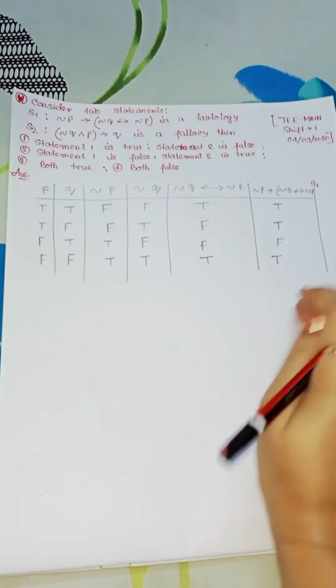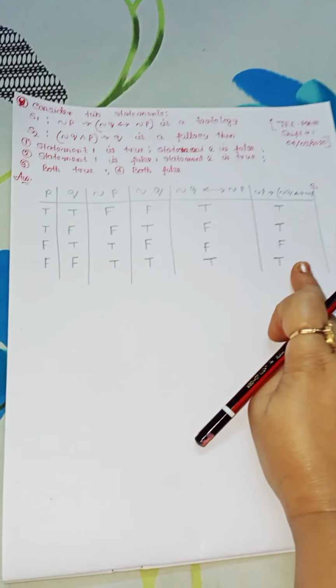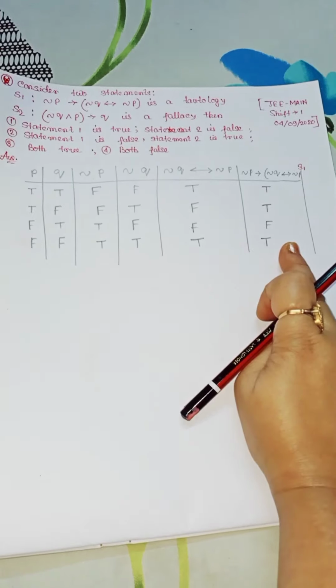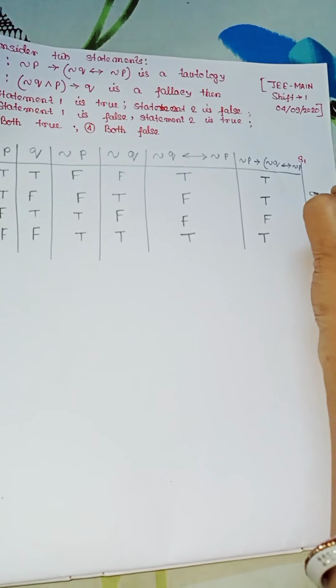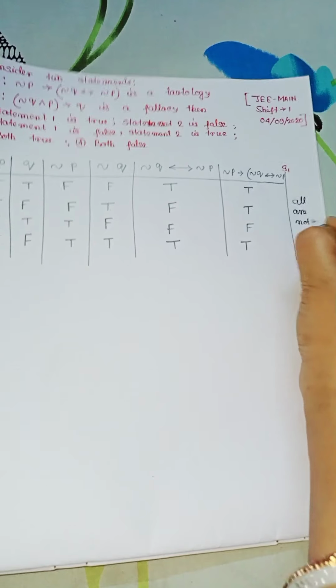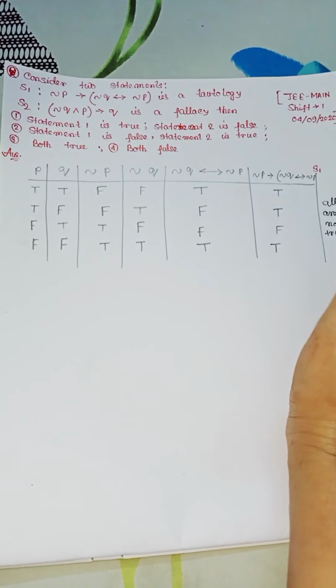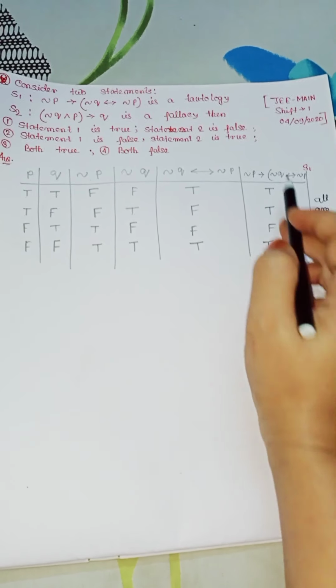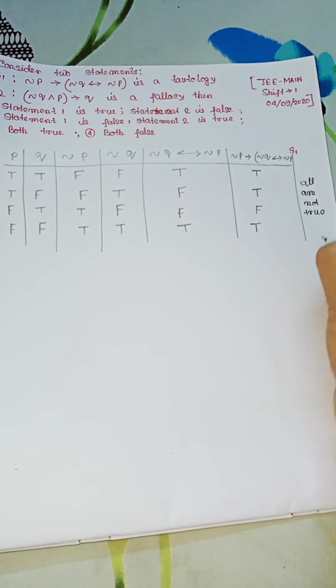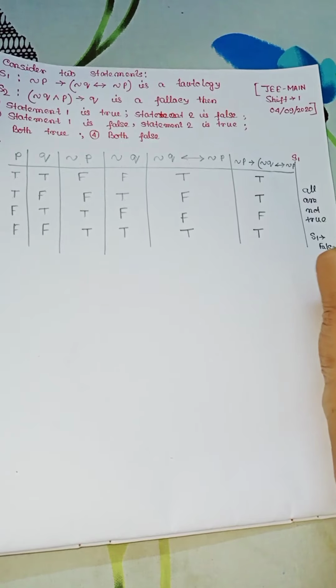This shows that all the options are not true. So it is not a tautology. So the statement 1, S1, is false here.